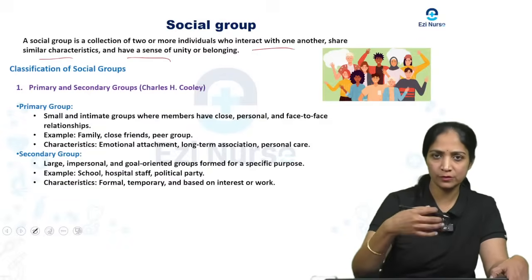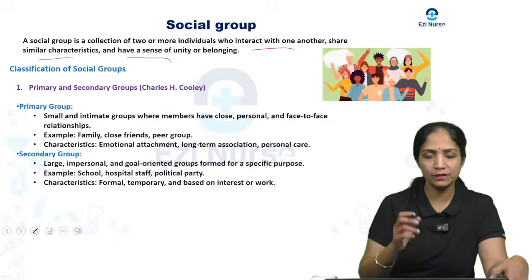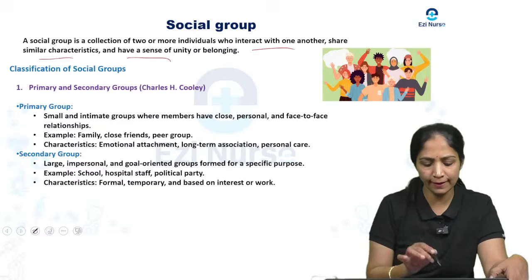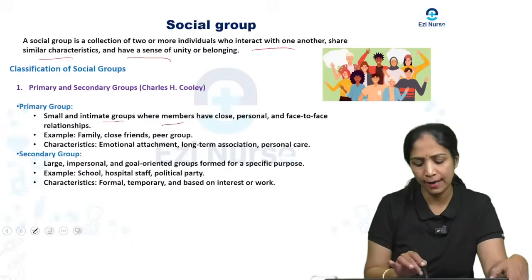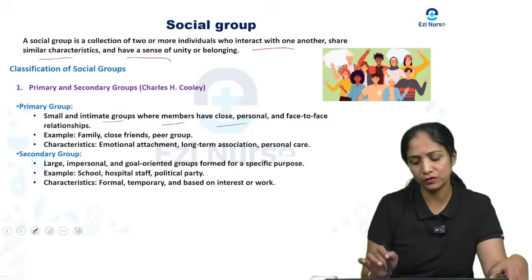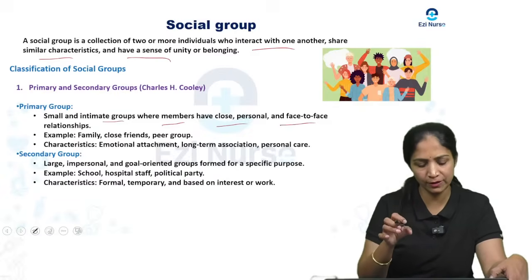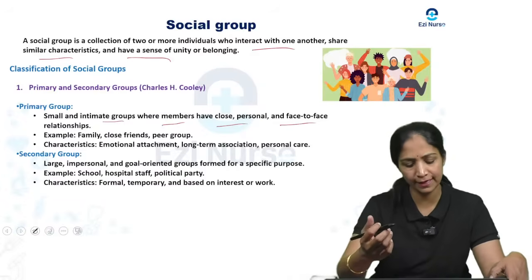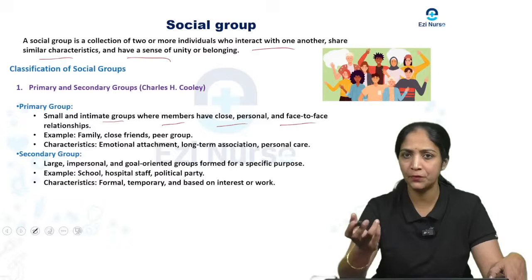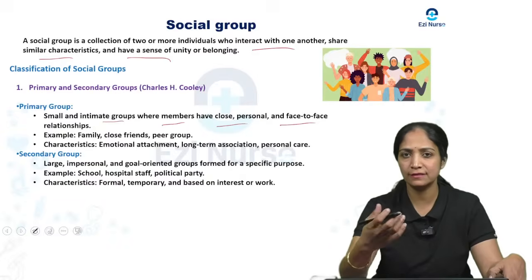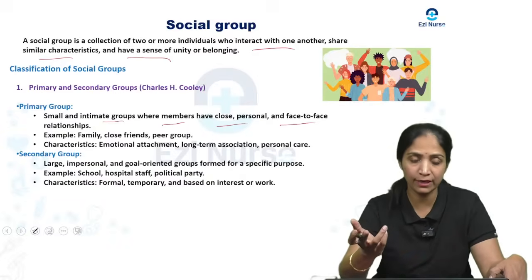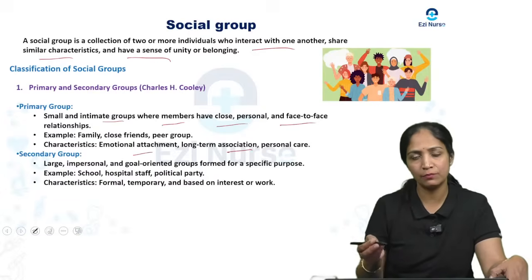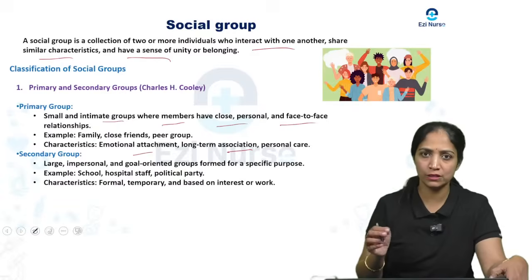The primary group is a small and intimate group where the members have close personal, face-to-face relationships. Examples are family, close friends, or a peer group. The main characteristics of the primary group are good emotional attachment, long-term association, and personal care.